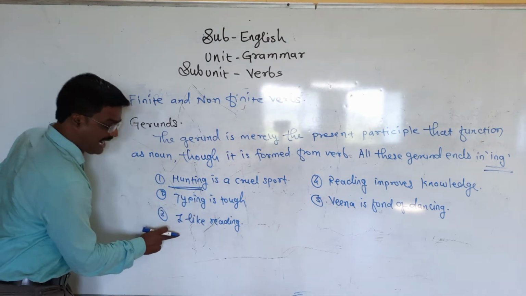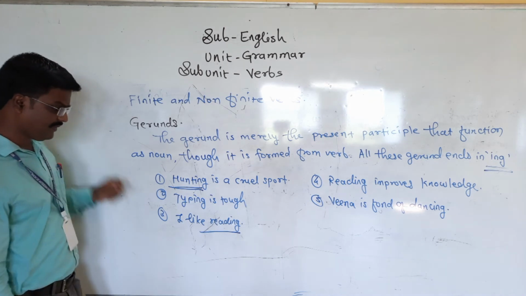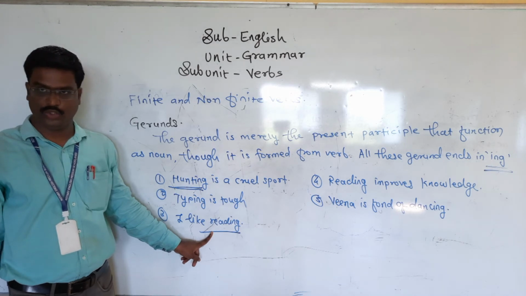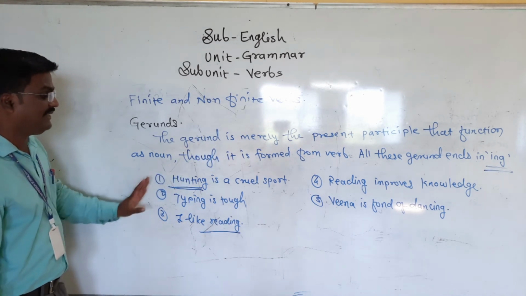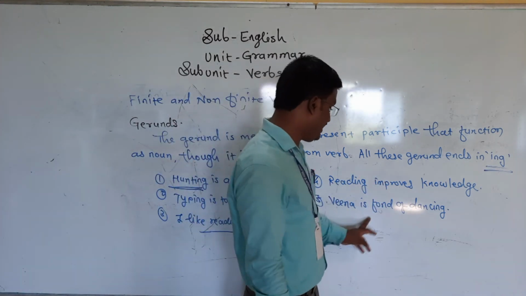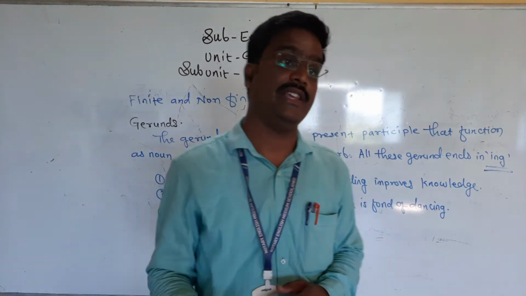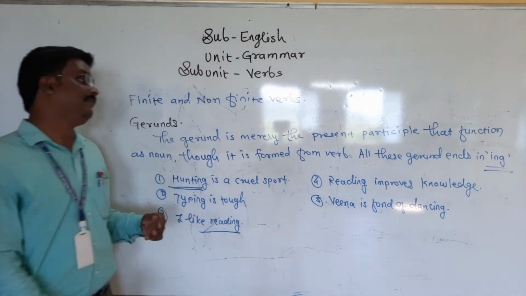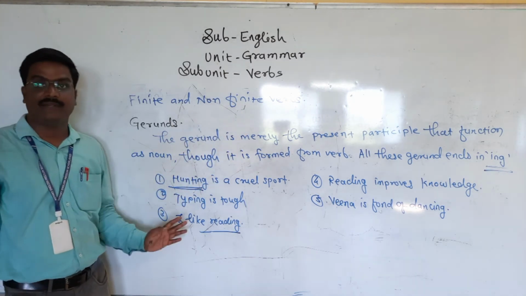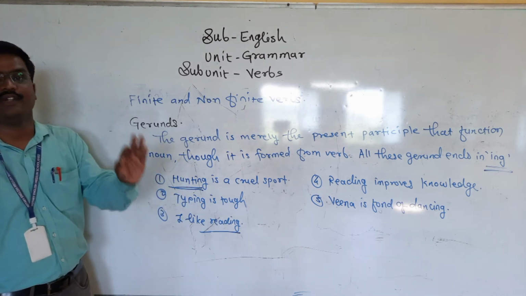Typing is tough. I like reading. Here, reading is functioning as a noun. It is a present participle form, and that is called the gerund form. Reading improves knowledge. Veena is fond of dancing. It means in the gerund form we are getting the ing form of the verb. The present participle form of the verb functions as a noun in the sentence, and that is called a gerund.